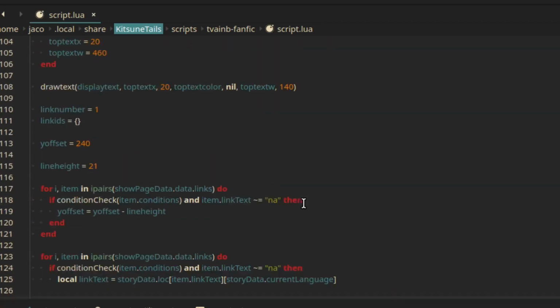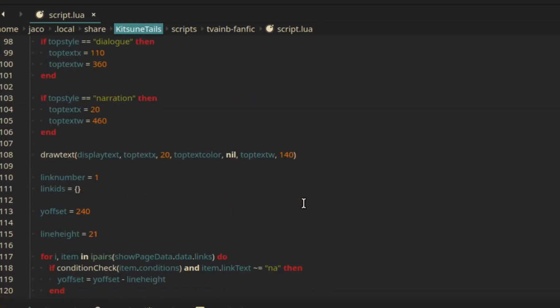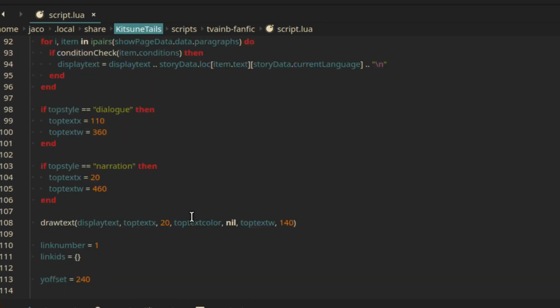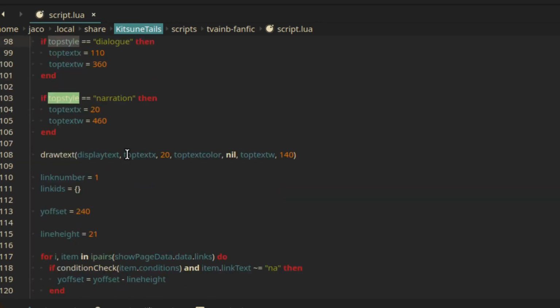What you might be more interested in, because that shouldn't really change, because that already supports the content just fine. But there's, in the render function, there's some stuff like positioning of the text boxes depending on what the top style is.